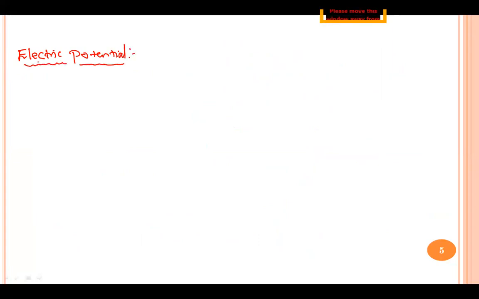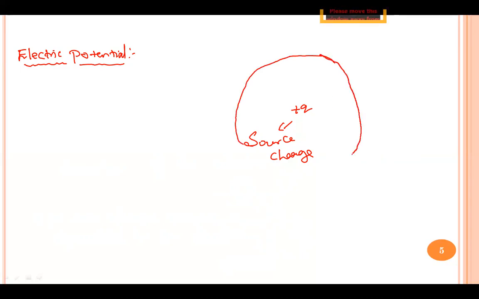See, to understand the idea of electric potential, we will here consider a source charge. Let plus Q be the source charge. Once we consider a source charge, we know that this source charge is going to create a region around it, and the region around this source charge is called the electric field. The electric field due to the source charge extends up to infinity. Let us suppose here is infinity. And at infinity, electric field becomes zero.